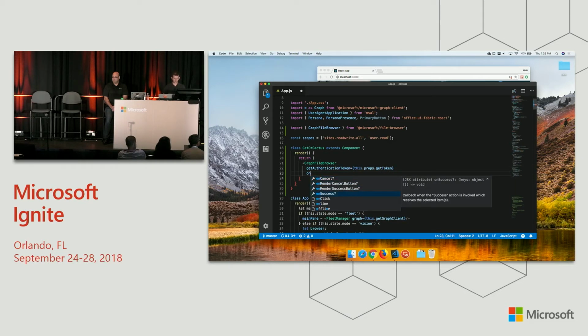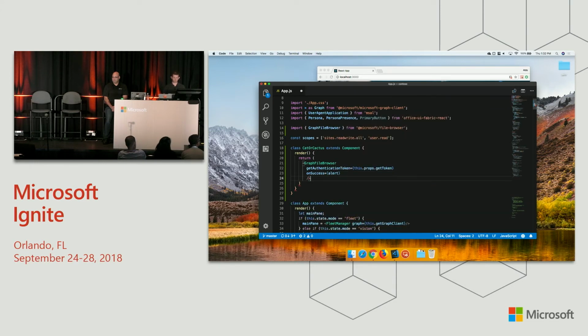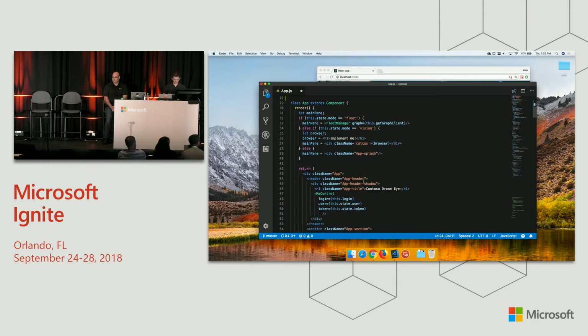And then on success, I'm just going to pass whatever it gives me to alert so you can see what it does. And then down here, I'm just going to go replace this with cat or cactus. And for the get token, I'm just going to cheat and give it the token from state. Let's see if that works.